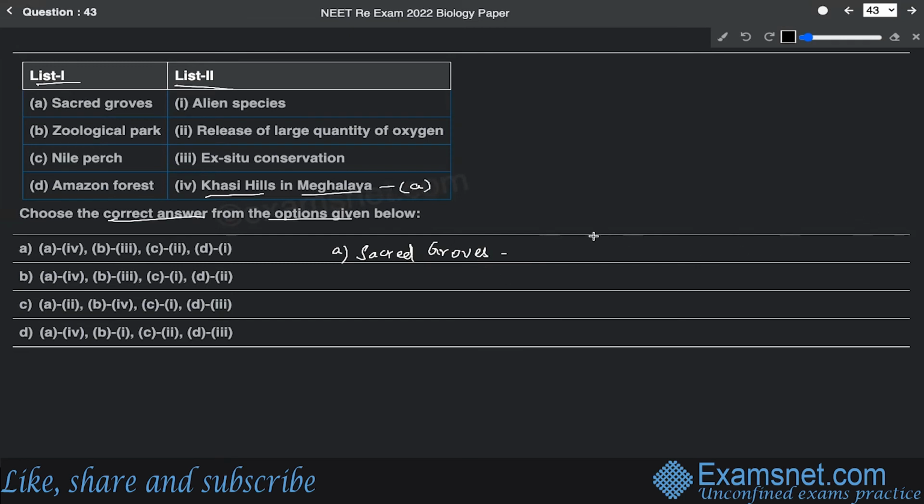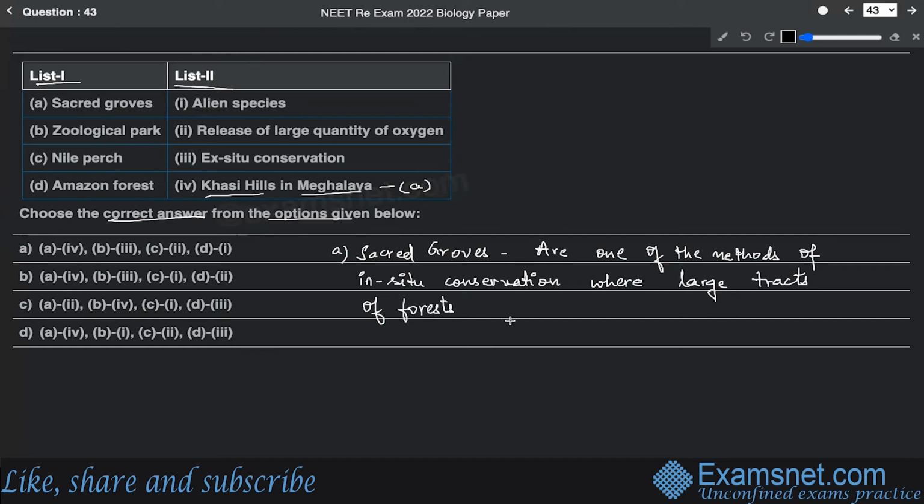So sacred groves are one of the methods of in situ conservation where large tracts of forest are conserved by people due to religious and cultural beliefs.